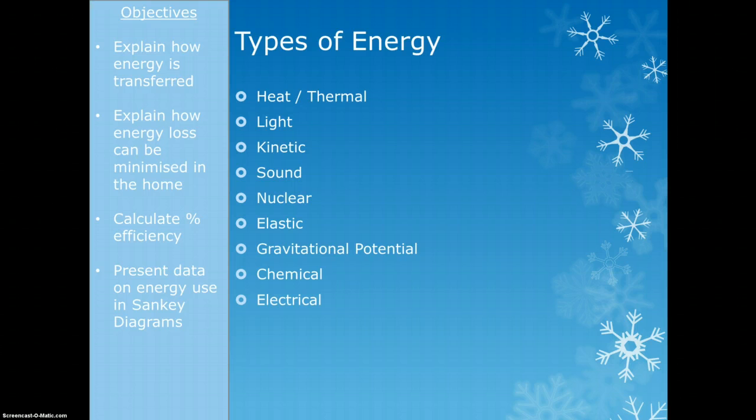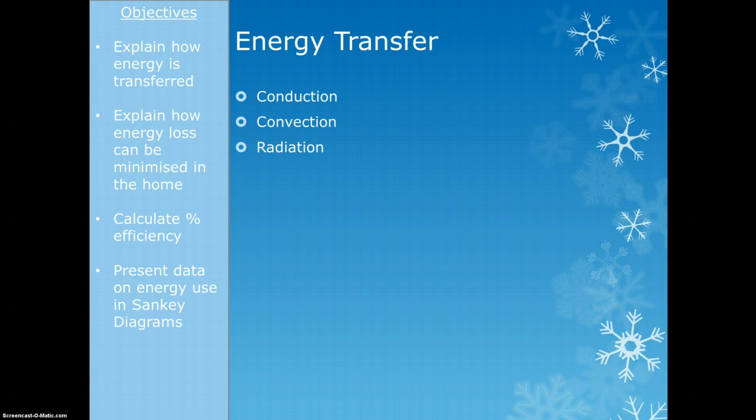So we always make a bit of heat. So if you're doing an energy transfer and you think, have I got everything? If you haven't got heat, you've probably missed something out. Okay, so those are just types of energy. So now we need to think about how they're transferred. There are three main ways that energy is transferred. There's conduction, convection, and radiation.